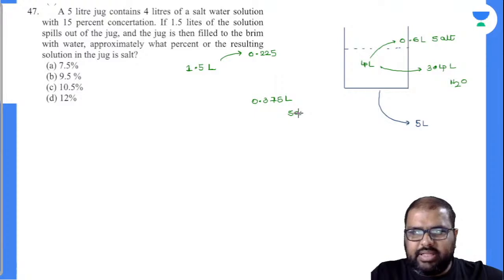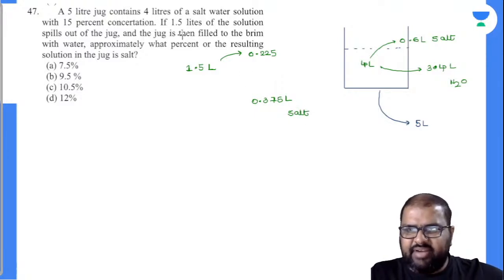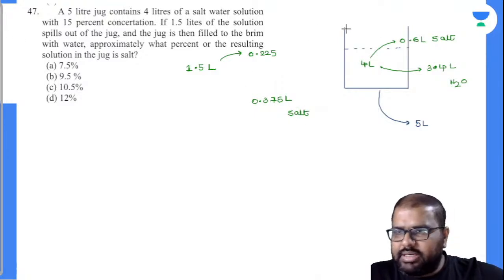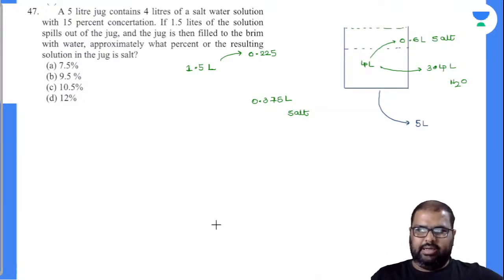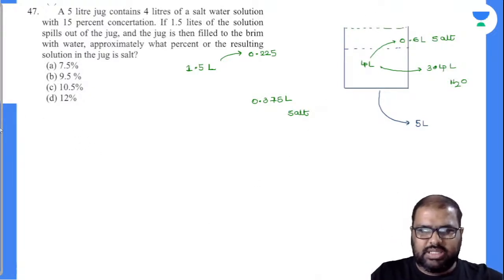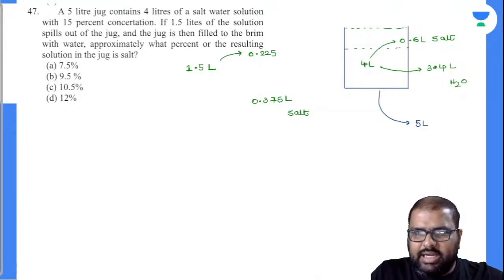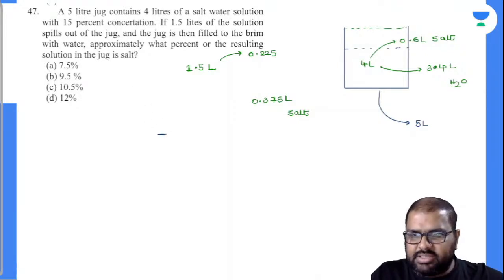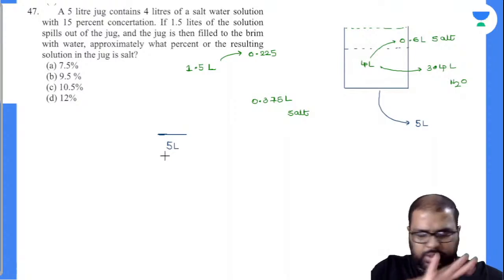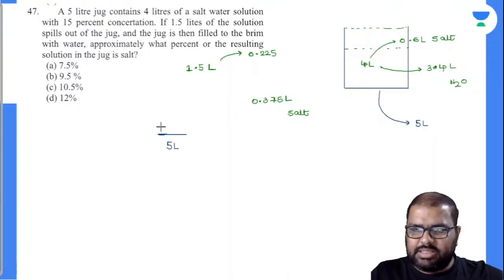What is the point given there? And then the jug is filled brim up to the water itself. So see, this is filled up completely. Now what percentage of the resulting solution in the jug is salt? Now this jug contains how much solution? 5 liters of solution. In this, did you add a single pinch of salt? No, you didn't add a single pinch. What is the available salt content there?